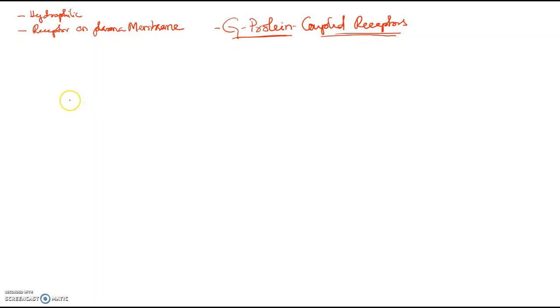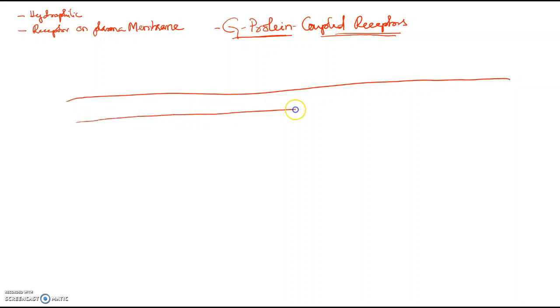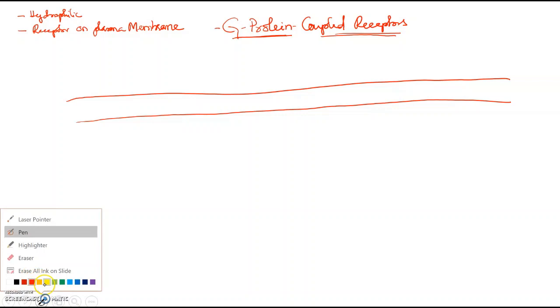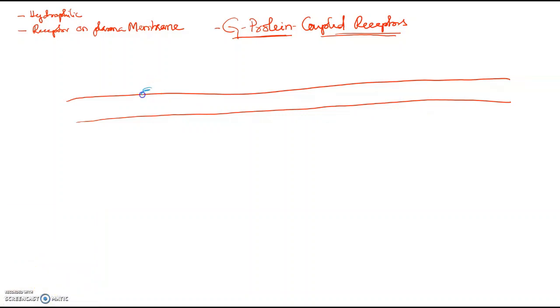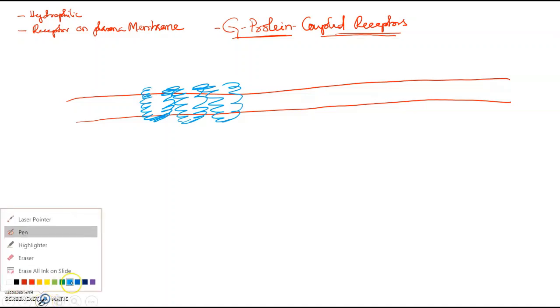All right. Now suppose this is the plasma membrane. On this plasma membrane, first there are receptors. Then there are proteins.